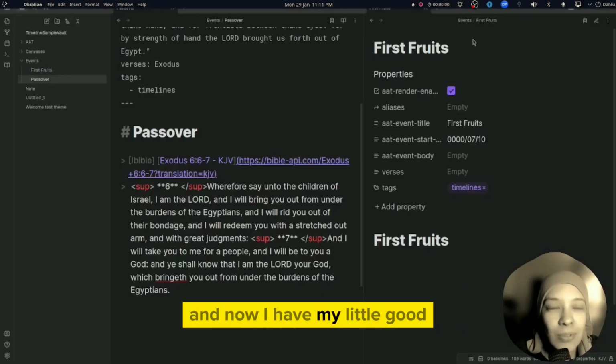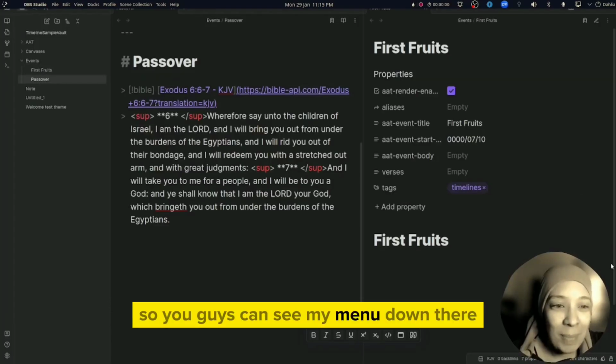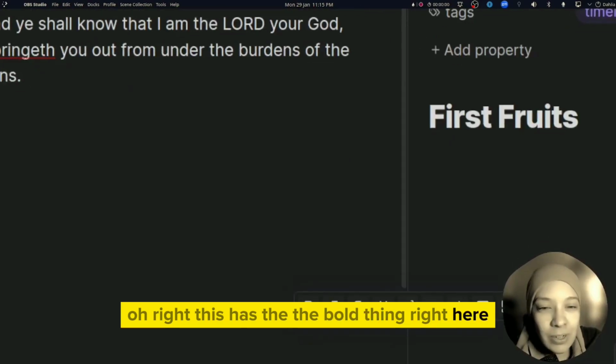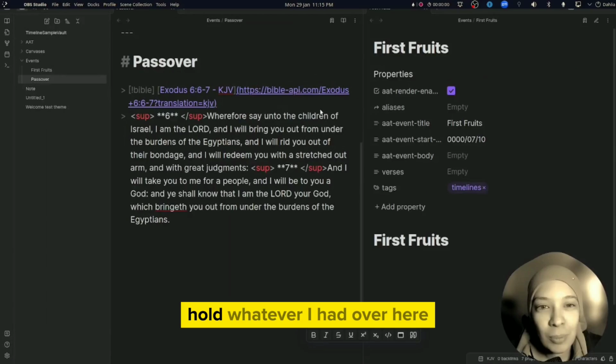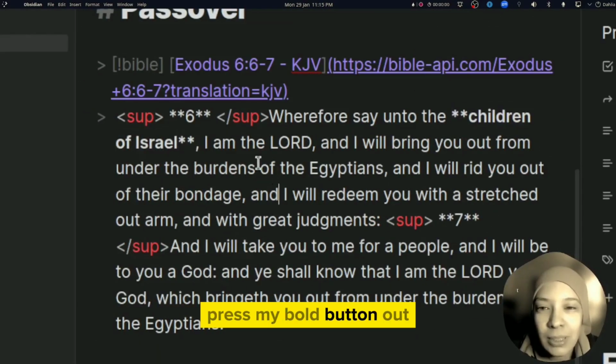And now I have my little menu, let's just wait until that happens. I should be back. So you guys can see my menu down there. Oh, right there. It has the bold button right here. So I'll be able to quickly bold whatever I had over here. Highlight it. Press my bold button.